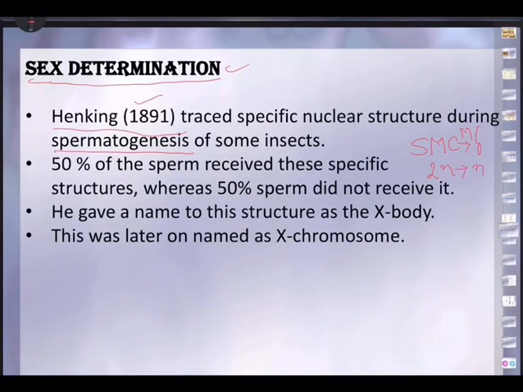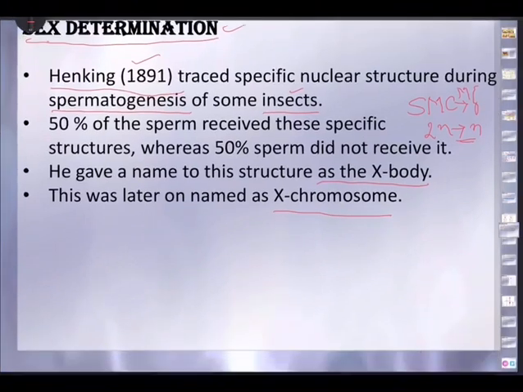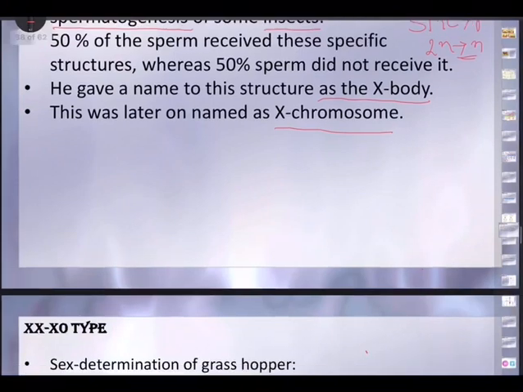The sperm mother cell is diploid. When this undergoes meiosis and forms sperms, the sperms will have n number, haploid. So diploid is becoming haploid. In this, 50% of the sperms received these specific structures, whereas 50% did not receive it. Of course, this is in the case of insects, whereas in human beings, this is the thing.